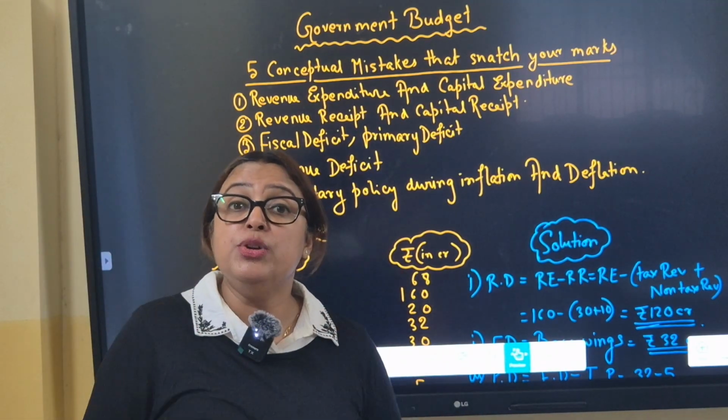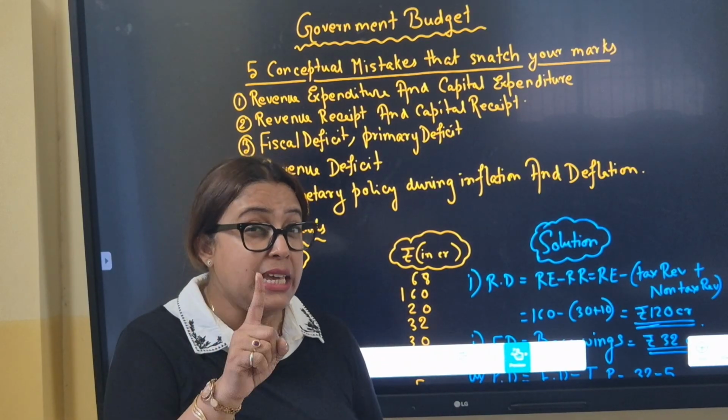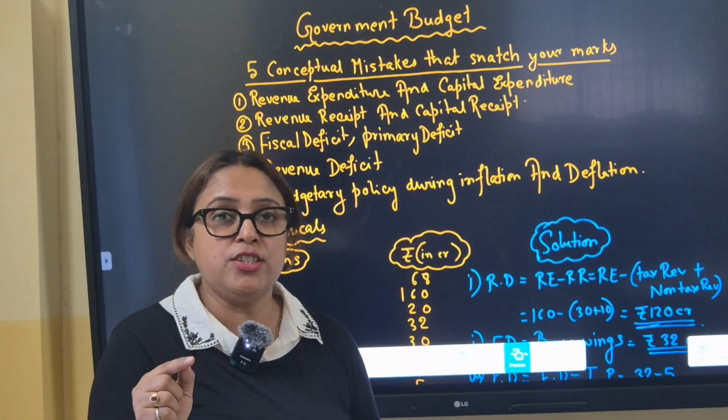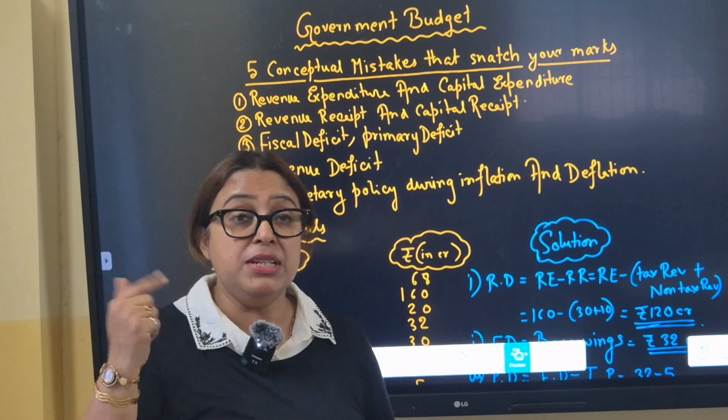Next, revenue receipt and capital receipt. A high revenue receipt is very good because it is a tax receipt or non-tax receipt, but high capital receipt might be coming only by sale of shares of PSUs, which decreases assets, or by borrowing, which increases liability.